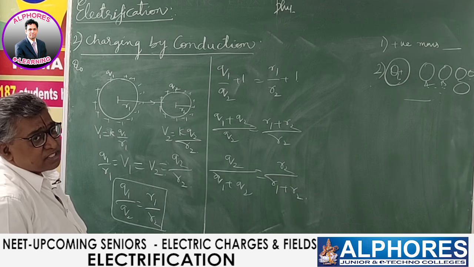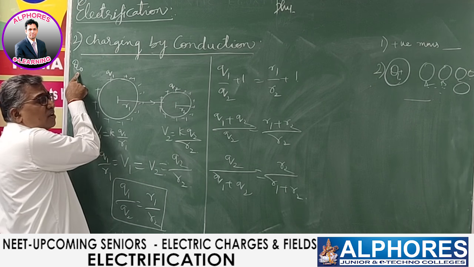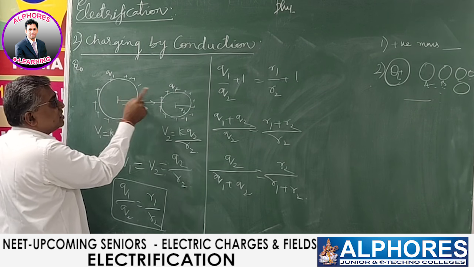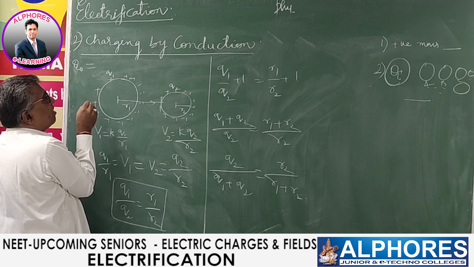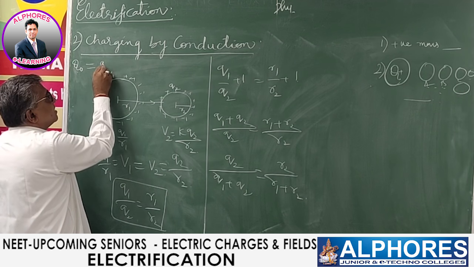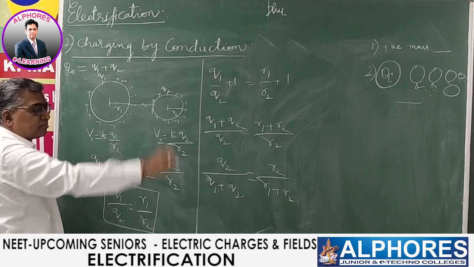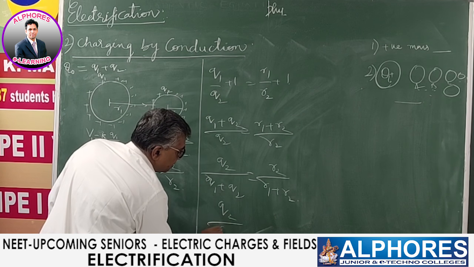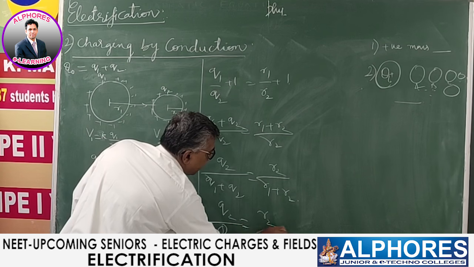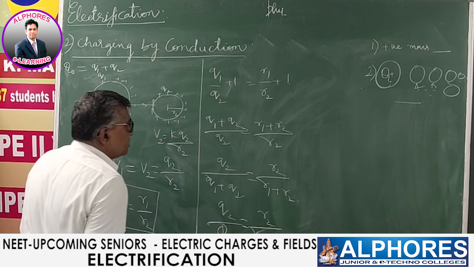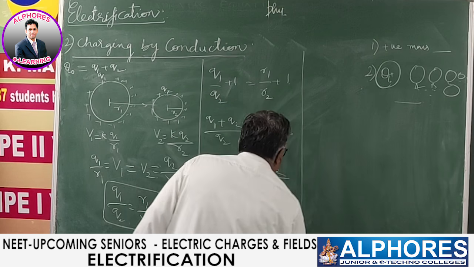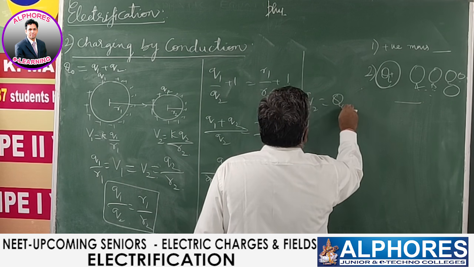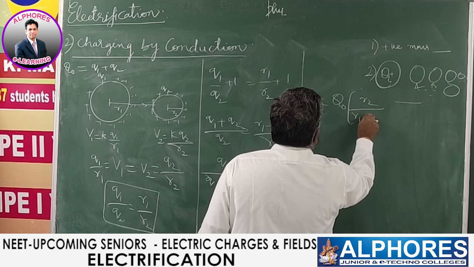But according to the law of conservation of charge, we started with an initial charge Q0. This obtained a charge Q1 and this obtained a charge Q2. The final total charge is Q1 plus Q2. Initial charge is final charge, so Q0 is Q1 plus Q2. Substituting here, Q2 by Q0 is equal to R2 by R1 plus R2. Cross multiplying, you get Q2 is equal to Q0 times R2 by R1 plus R2.